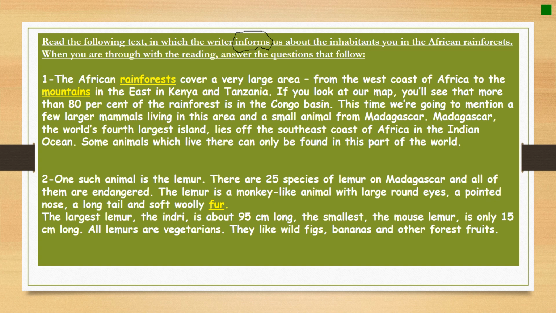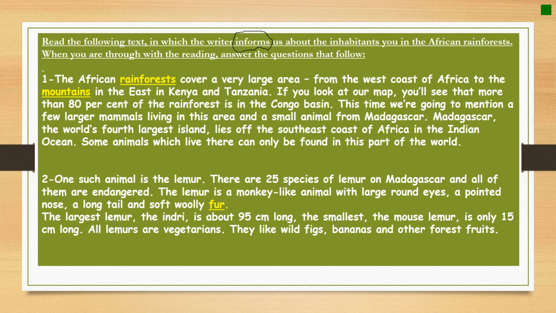So let's move to paragraph 2 now. One such animal is the lemur. There are 25 species of lemur on Madagascar, and all of them are endangered. The lemur is a monkey-like animal with large round eyes, a pointed nose, a long tail, and soft woolly fur. The largest lemur, the indri, is about 95 centimeters long. The smallest, the mouse lemur, is only 15 centimeters long. All lemurs are vegetarians. They like wild figs, bananas, and other forest fruits.